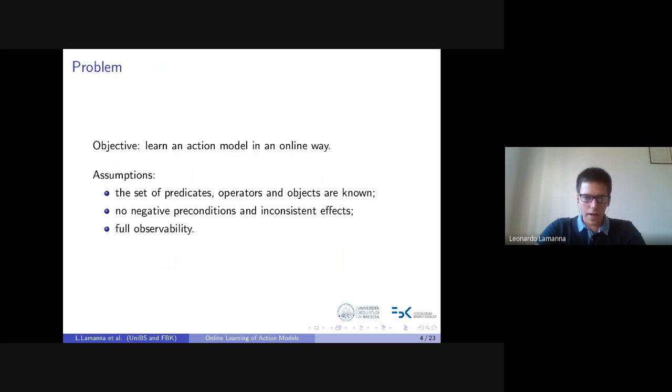Our method relies on some assumptions. In particular, the set of predicates, operator names, and objects must be known a priori by the agent. Moreover, we assume that there are no negative preconditions without loss of generality, and that there are no inconsistent effects, even if OLAM can be applied regardless of the inconsistent effects assumption, as we will see in the experimental evaluation. The most important assumption is the full observability of both actions and states.